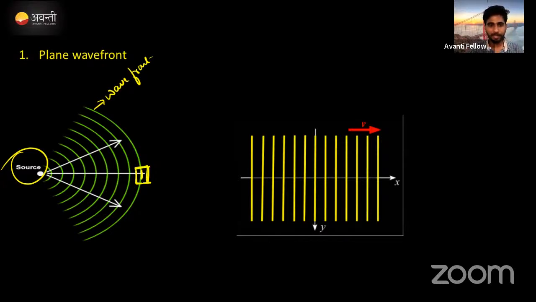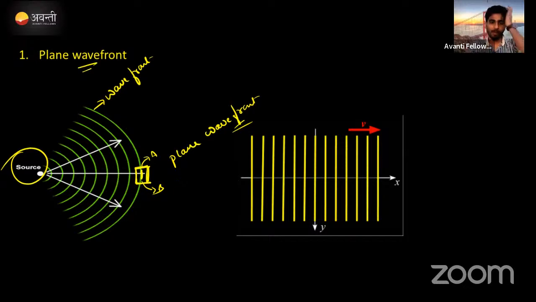Plane. Correct now? Here, if you're going to mark this one as end A, end B, this is called the plane wavefront. Plane wavefront. Clear enough? A wavefront is nothing but the locus of points of a crest or a trough joined together. Due to that, one image of the wave will be formed, which is known as the wavefront.